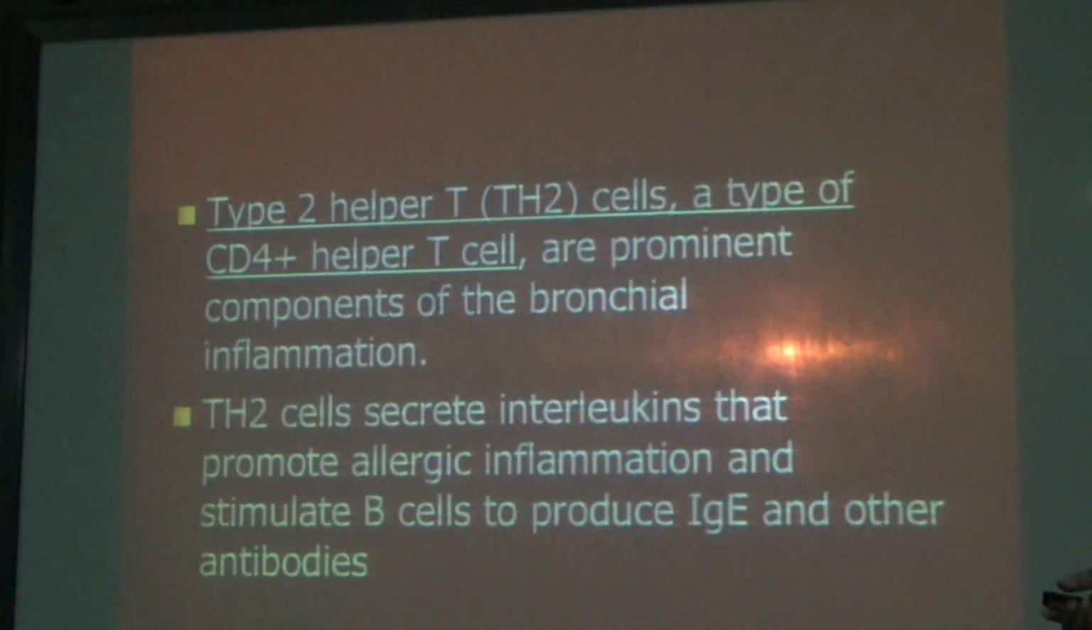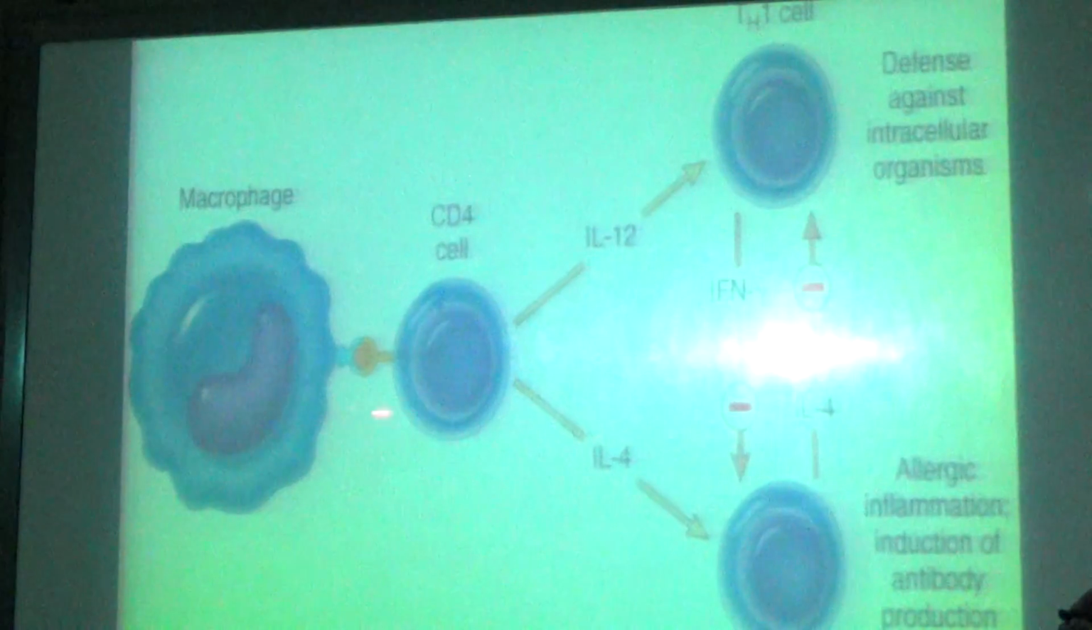IgE, yeah, IgE. Type 2 helper cells, a type of CD4 helper cells, are prominent components of the bronchial inflammation. Just remember, type 2 helper cells and CD4 cells are prominent components of bronchial inflammation. Type 2 helper cells secrete interleukins that promote allergic inflammation and stimulate B cells to produce immunoglobulin E and other antibodies. I will explain it in the picture.